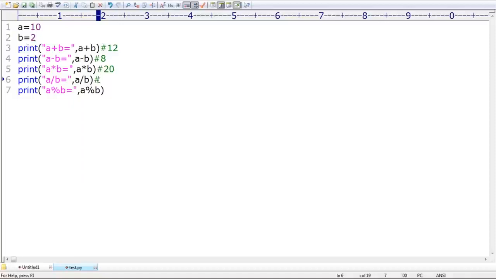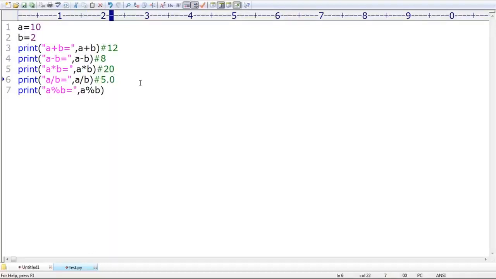say, sir, A by B, 10 by 2 is nothing but the division operator, 5, sir. Regarding that, 5 is the answer. Take very special care, sir. The division operator always works for floating point arithmetic only. The result of the division operator is always a float value. It never returns an int value. Remember that. That's why, can you please tell what answer you are going to get by default? 5.0. Remember, 5.0. Sir, it's not 5.